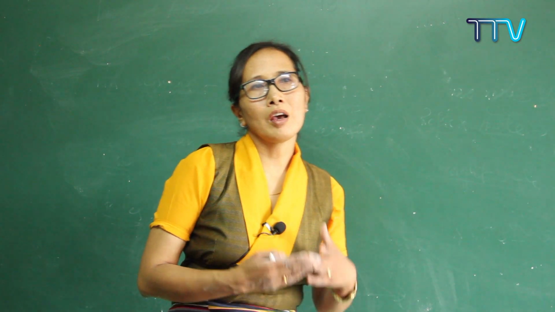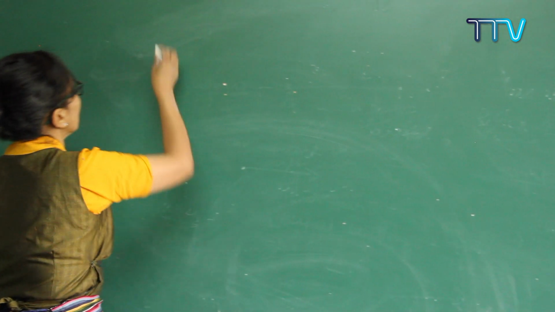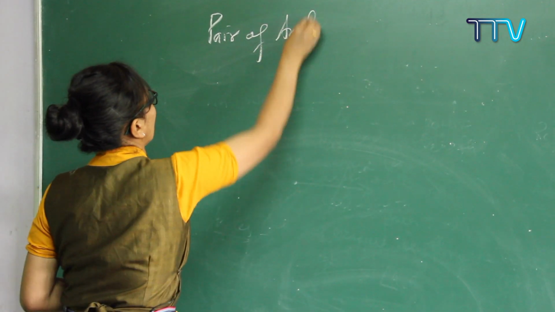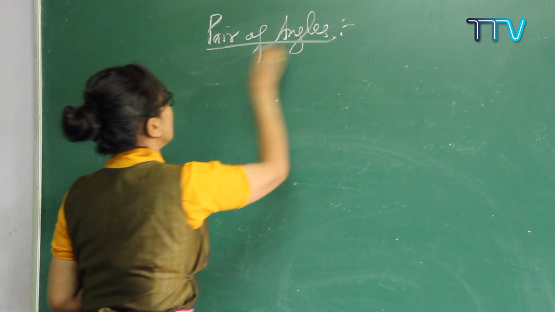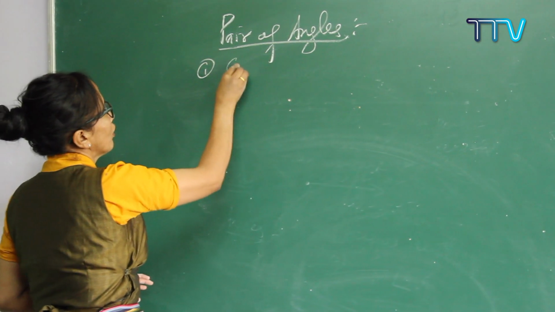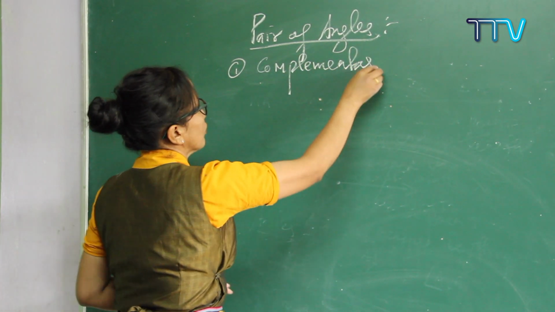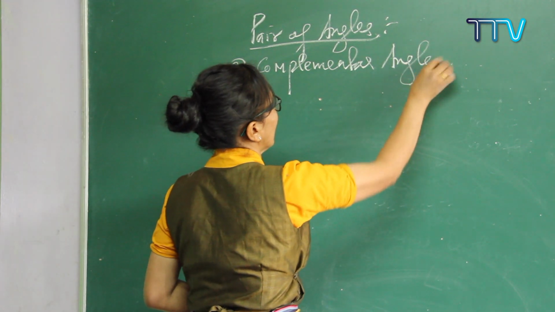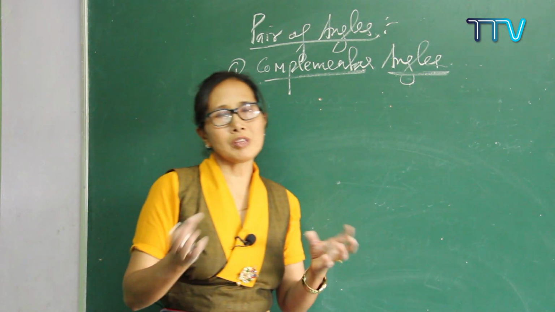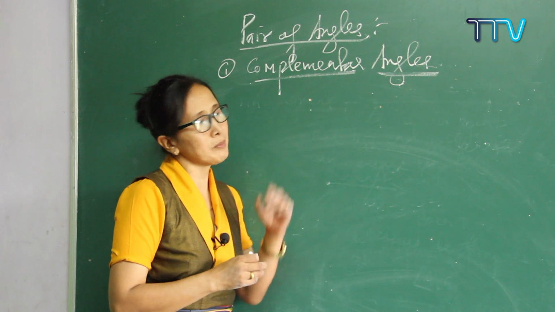Okay. Next we are going to clear a few concepts based on pairs of angles. So let's start here. The first one, and the word might be familiar to you, is complementary angles. What is meant by complementary angles? When the sum of two angles is 90 degrees, they are called complementary angles.